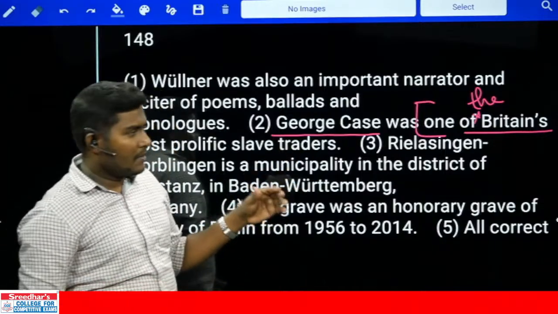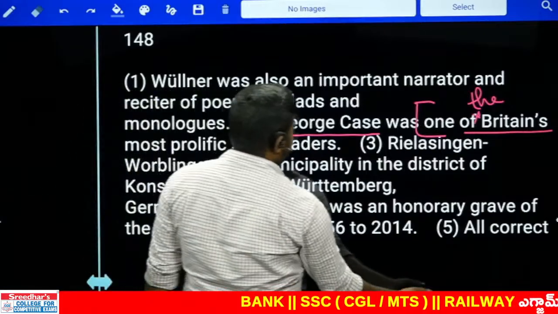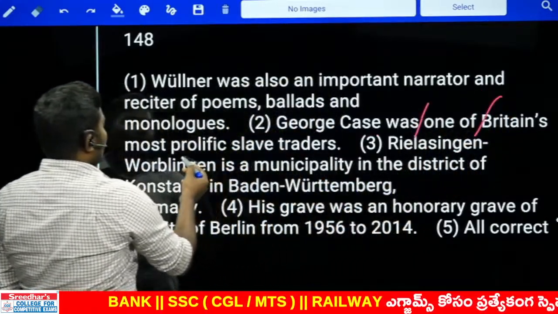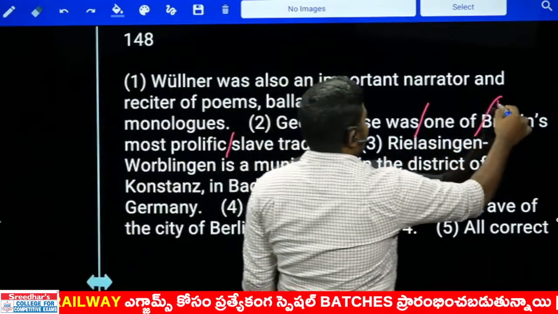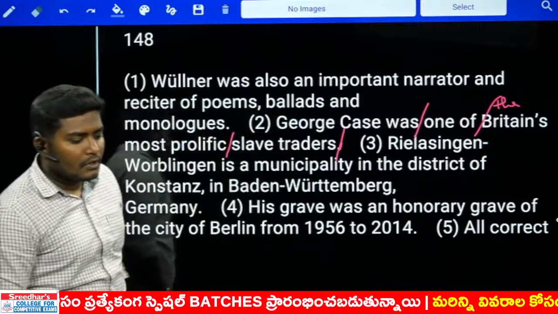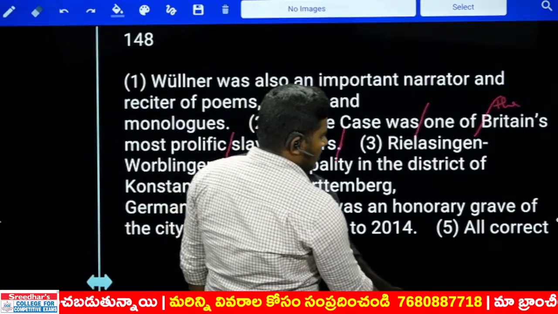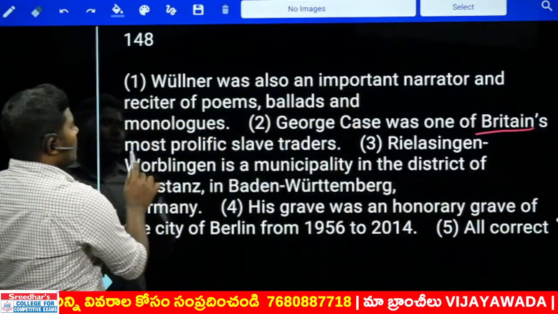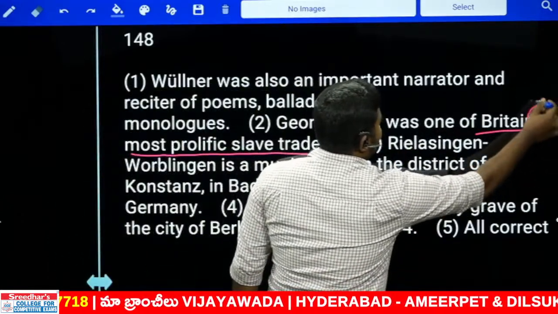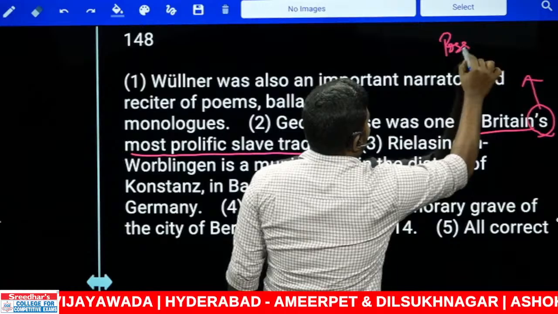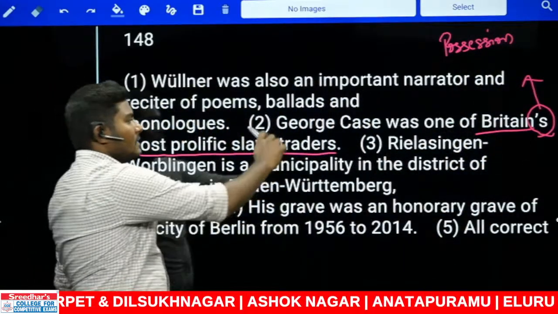But here you need to be very careful because you may make mistake in terms of having the questions like this. Like there are slash kind of questions, right? We have this type of questions with slashes. So by mistake, if at all you feel like there should be the in this position, then you're wrong. So yeah, that's very important there. Britons, what? No, Britain, apostrophe of S, Britain's most prolific slave traders. Britain's slave traders is the meaning. This indicator shows the possession. This shows possession. That is correct only. No mistake. Second one is fine.